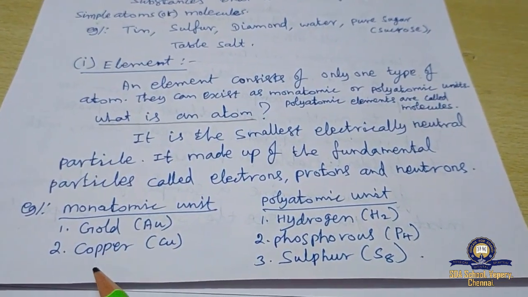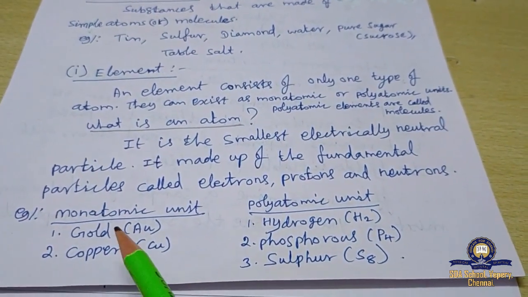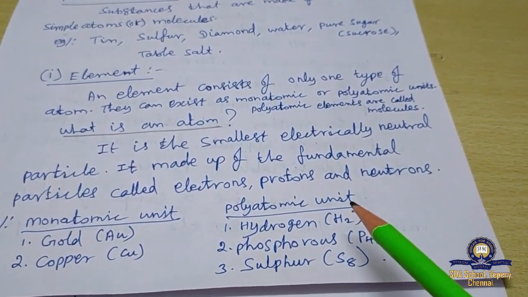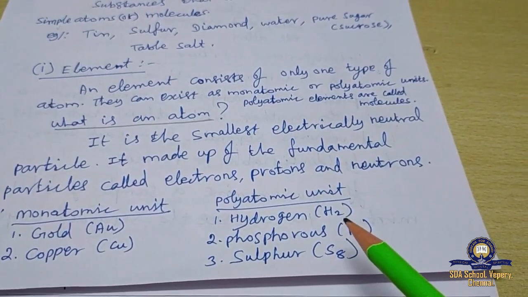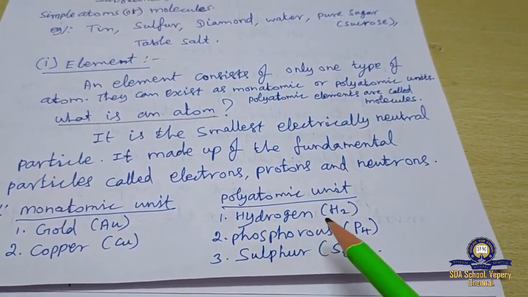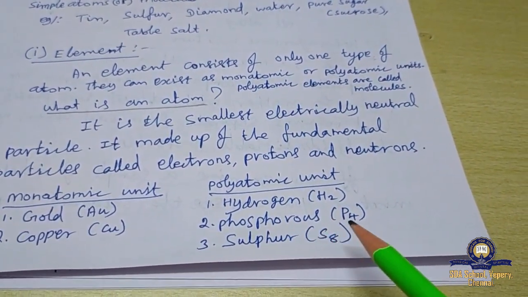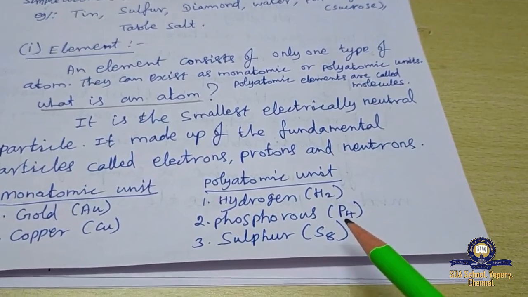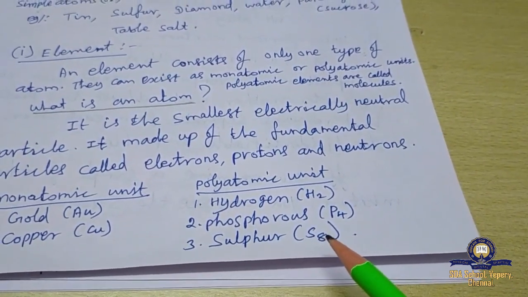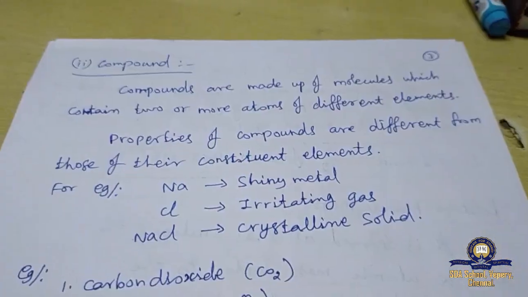The monoatomic unit, that is monoatomic element. Example: gold, copper. These are all single atoms as elements. That is monoatomic unit. Polyatomic unit, more than one atom of the same type together. Hydrogen, two hydrogen atoms together as H2. Phosphorus, four phosphorus atoms together. Sulfur element, 8 sulfur atoms together. So these are examples for polyatomic unit.